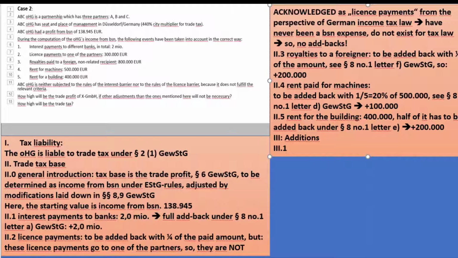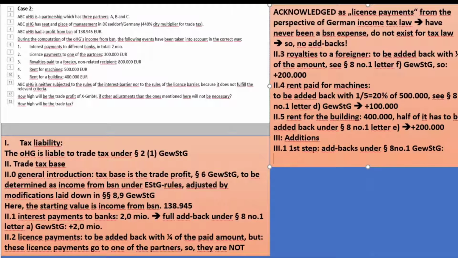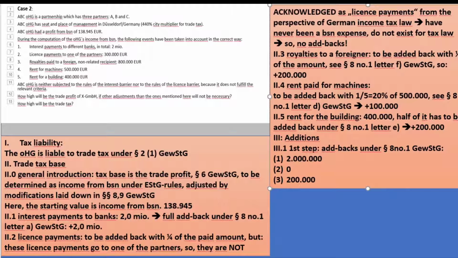3.1 The first step is always the add backs under paragraph 8, number 1, Gewerbesteuergesetz. This is here now because of event number 1, 2 million. Because of 2, it's a 0. Because of 3, this is 200,000.